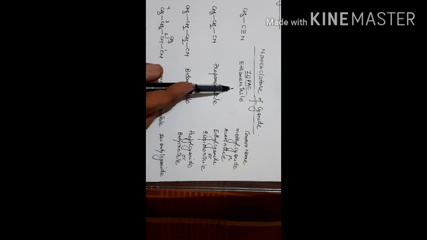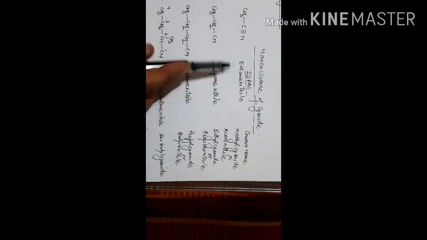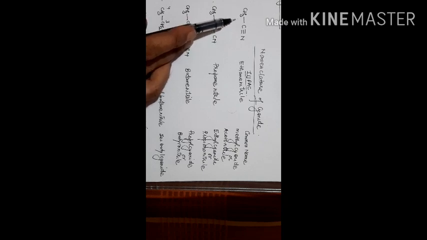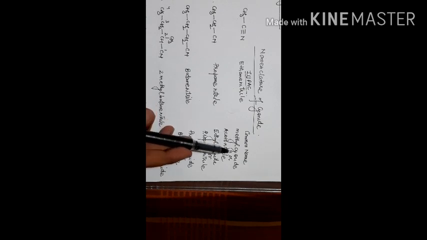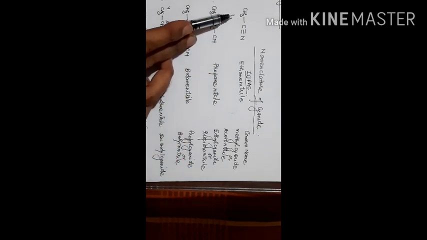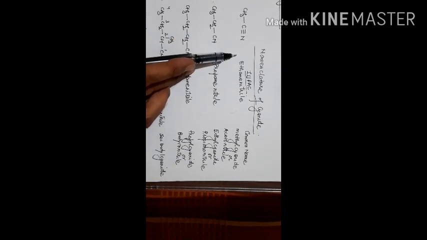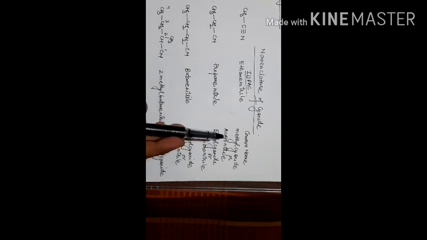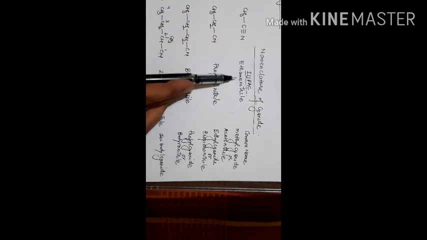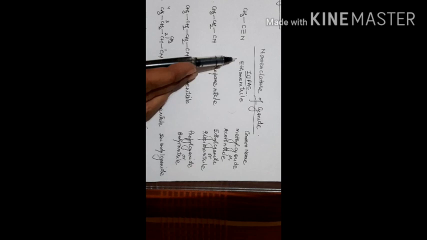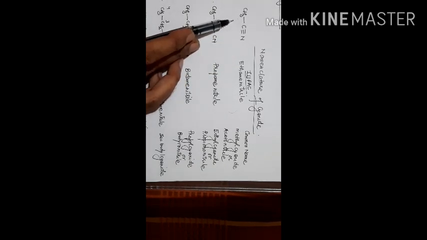But in the common system we will consider there are 2 methods. One is this group is called methyl and this CN is called cyanide. So the common name will be methyl cyanide, and commonly it is also called acetonitrile. 2 carbons, that will be aceto and nitrile. So you must know there are 3 names. One is IUPAC and 2 are common. One, ethane nitrile, that means 1, 2 in the IUPAC system, ethane nitrile. Methyl cyanide, cyanide is considered as a group and methyl is an alkyl group.